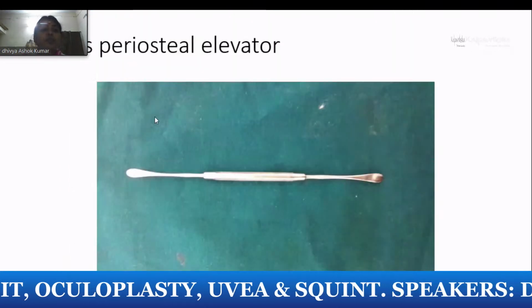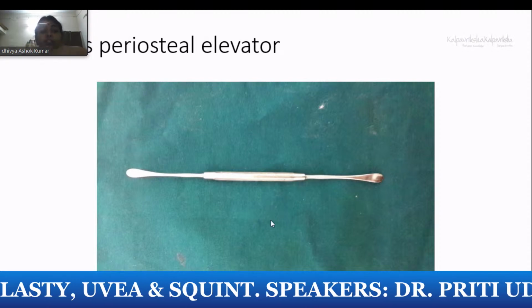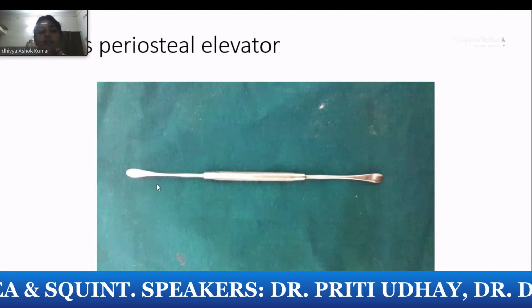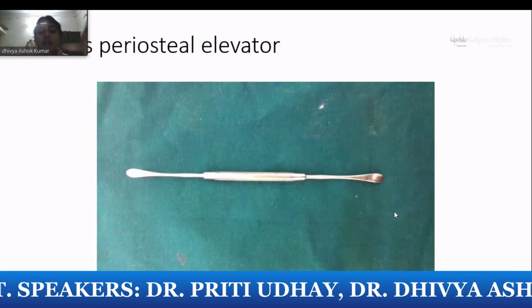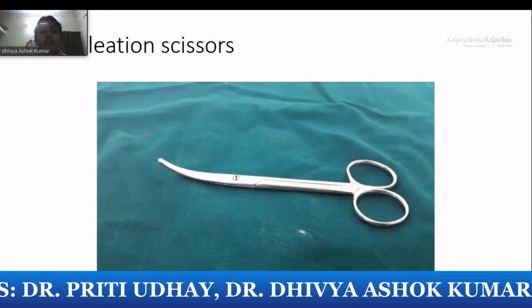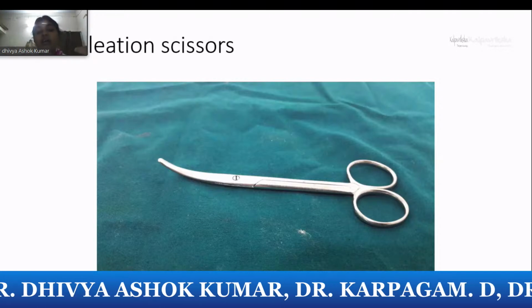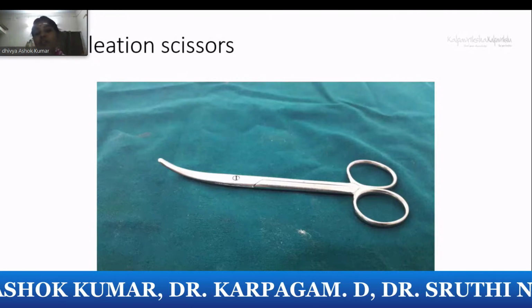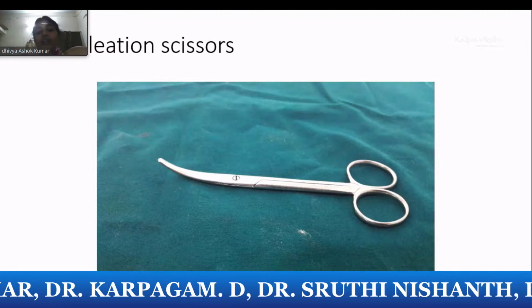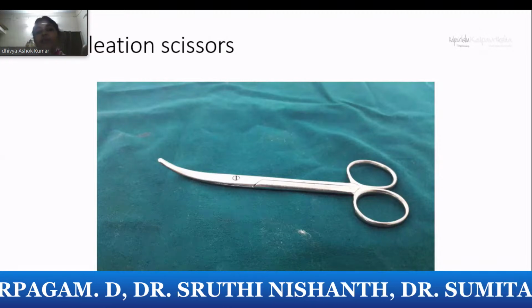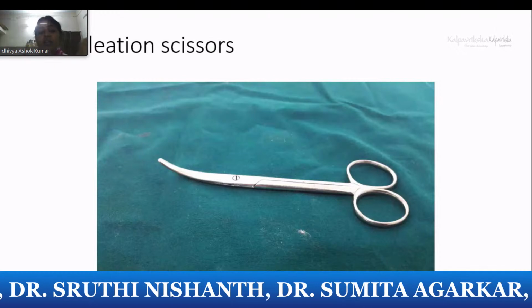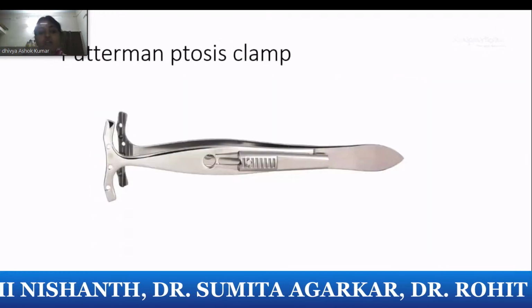The other few additional instruments, a Freer periosteal elevator will be looking like, but is more flatter than your lens spatula. It's a periosteal elevator. Enucleation scissor, you saw the spoon and this is the scissor. So this scissor is a curved scissor. It is also available in straight. Enucleation curved scissor, you go on the lateral side and cut the optic nerve because you have wide space there. That is why you go to the lateral side during enucleation.